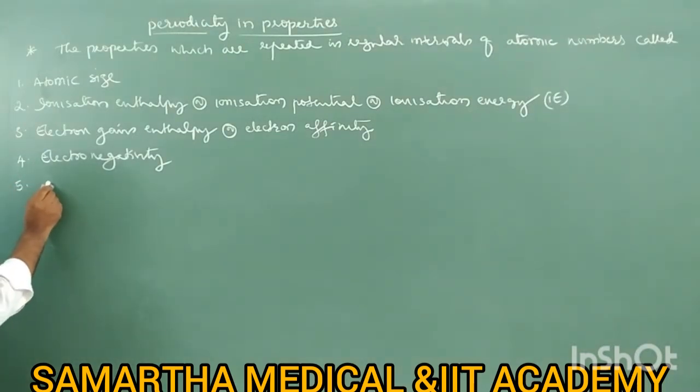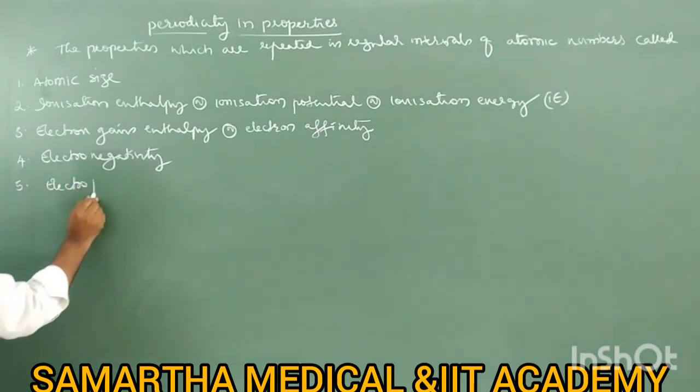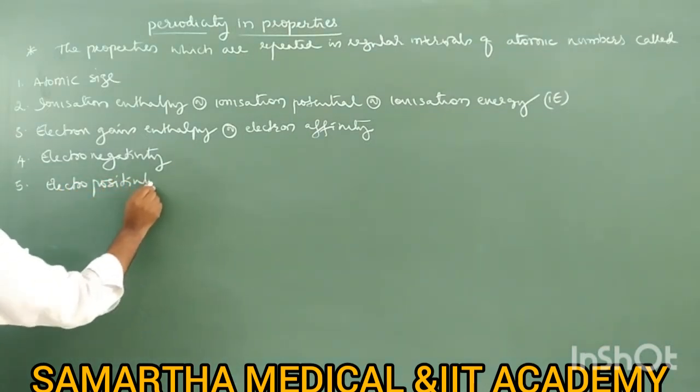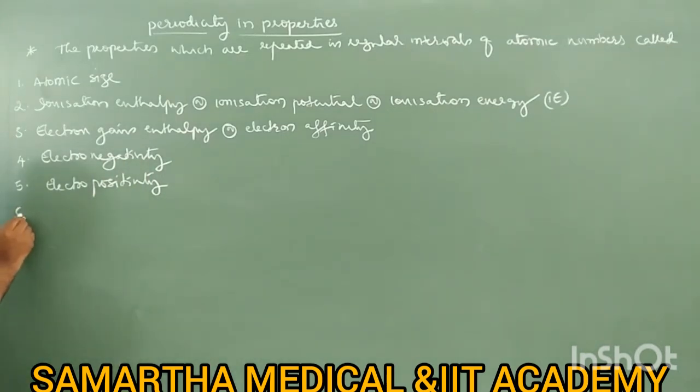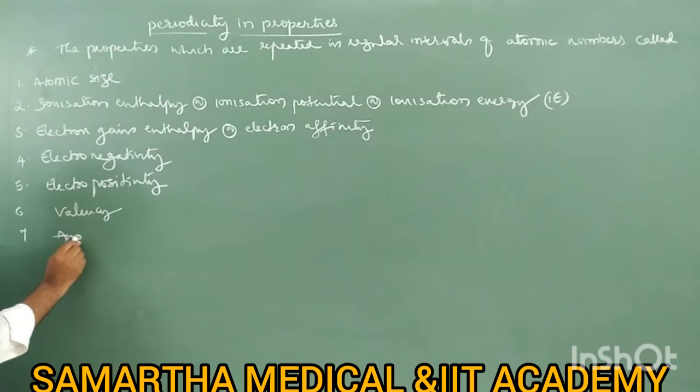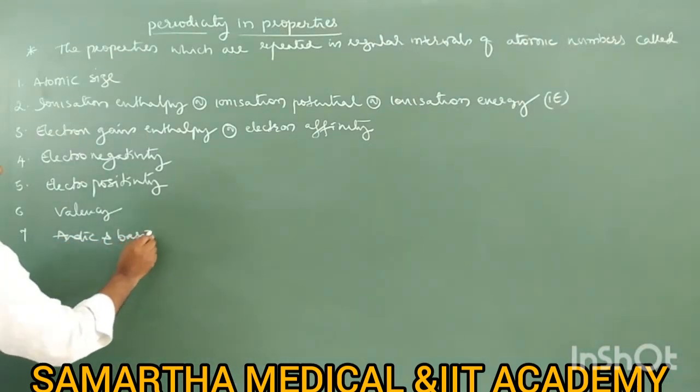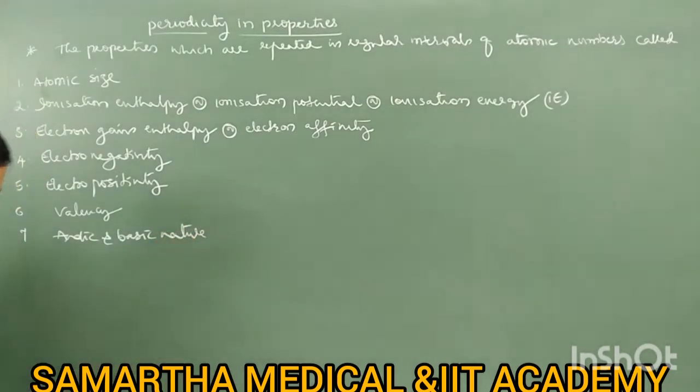Next, fifth one, electropositivity. Next, sixth one, valency. And seventh one, acidic and basic nature of element. So these are periodic properties. We will study one by one, all in detail.